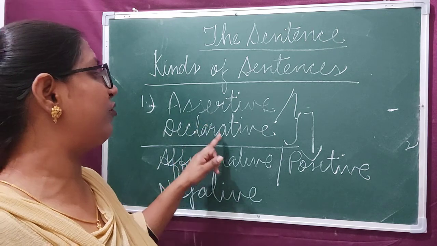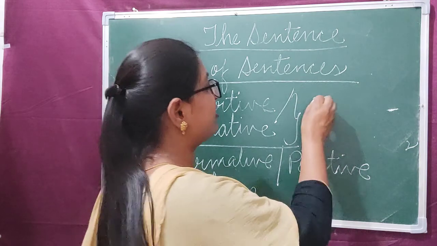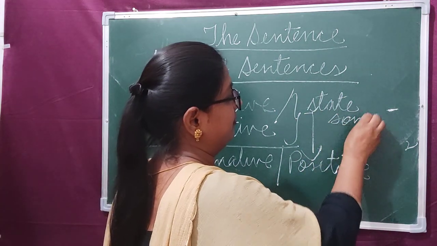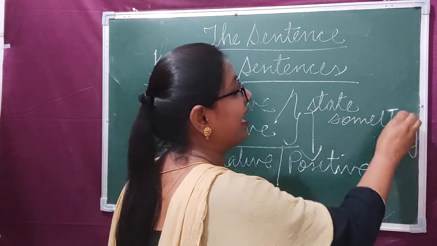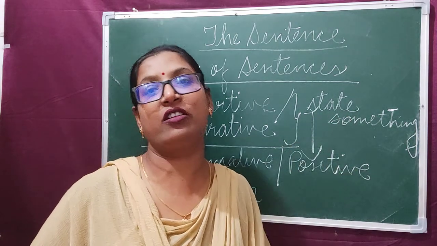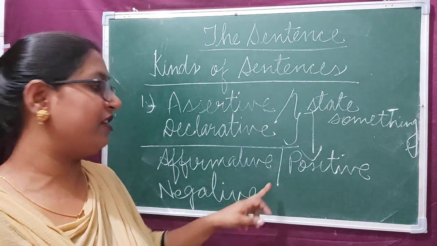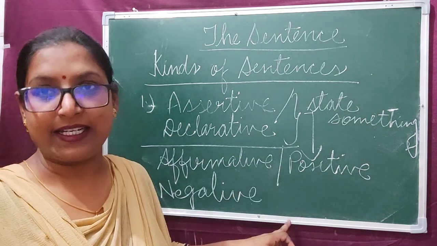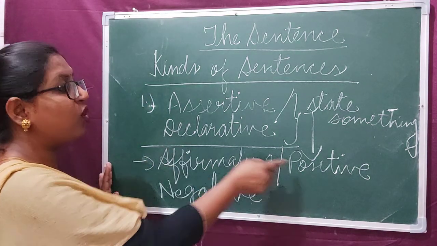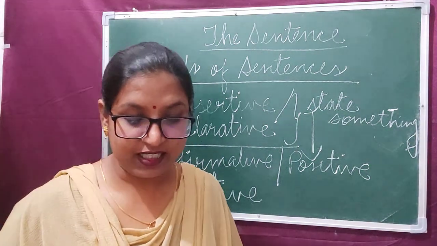First one is assertive, which is also known as declarative sentence, and they state or declare something. Dear children, assertive or declarative sentences are divided into 2 parts. First one is affirmative sentence or the positive sentence, and the next one is negative sentence.